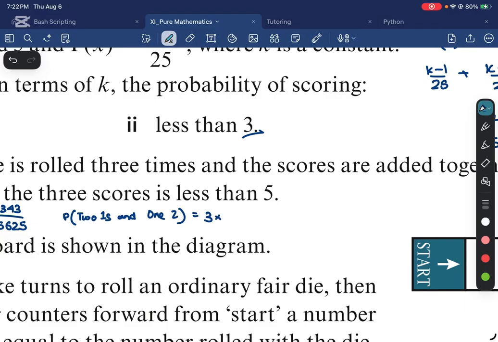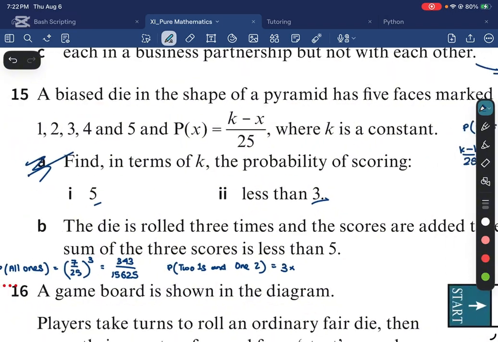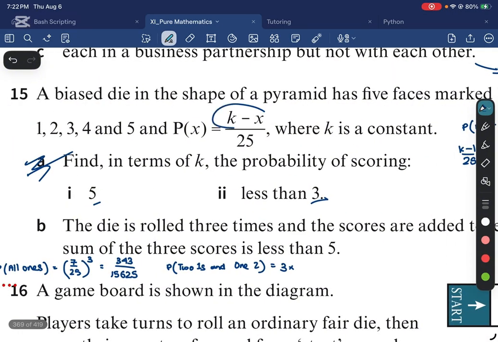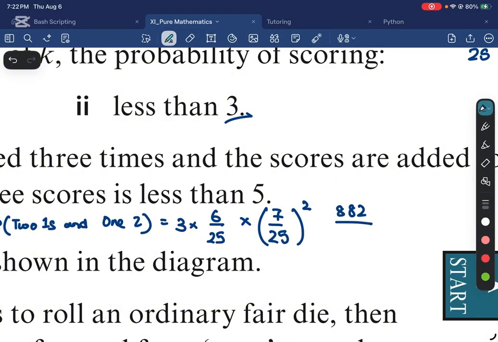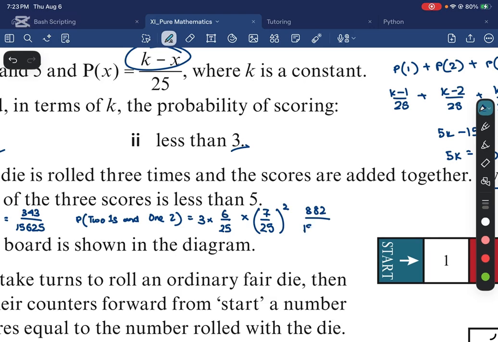The probability of getting a 2 is 8 minus 2, which is 6 over 25. Then, in the other 2 remaining places, I need a 1. The probability of getting a 1 is 7 over 25, and because I need to get 1 twice, I need to square it. So 7 squared is 49, times 6, times 3, is 882 on my numerator, and my denominator is 15,625.